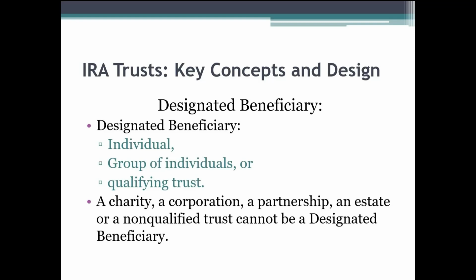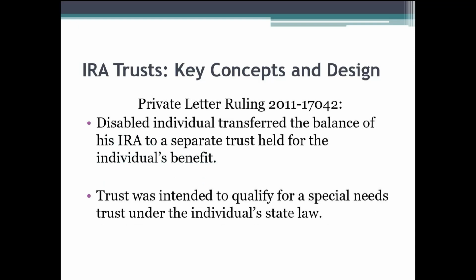Perhaps they have a family member that, while they certainly want that family member to benefit from that asset upon their death, they feel that family member is perhaps not able to manage those assets. And maybe you don't have confidence that individual would, in fact, roll the IRA over and continue the tax-deferred status. So the idea is, well, gosh, is there a way we could put it in a trust for the benefit of that individual and still have that qualify as a designated beneficiary?